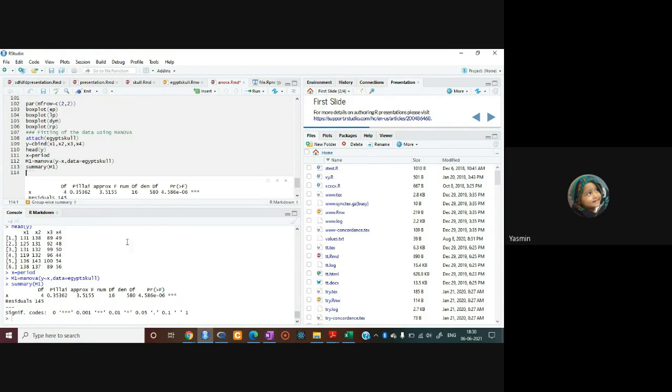Summary n1. So here this is the summary and just see the p-value. What is the p-value? P-value is 4.58 into 10 raised to the power minus 6, which is very small and which is approximately equal to 0. What does it mean?